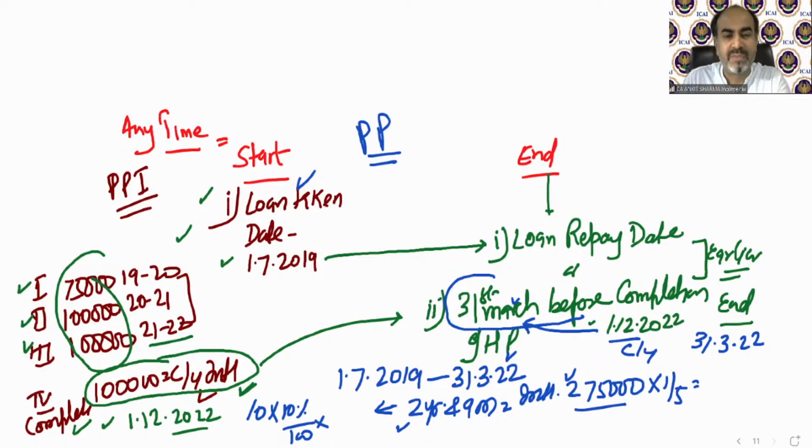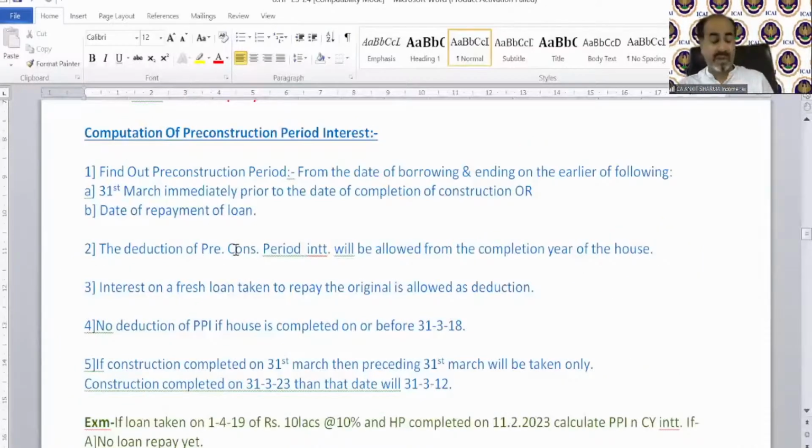Back to the provision. This is the provision I have already written for you in the notes. So you can understand, define the pre-construction period as follows: from the date of borrowing and ending on the earlier of the following, that is 31st March immediately prior to the date of completion of construction or the date of repayment of loan. Whichever is earlier, that will be your end date.